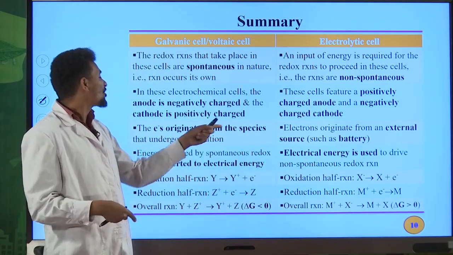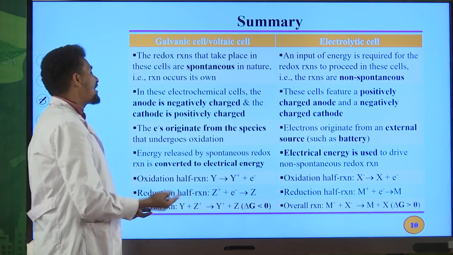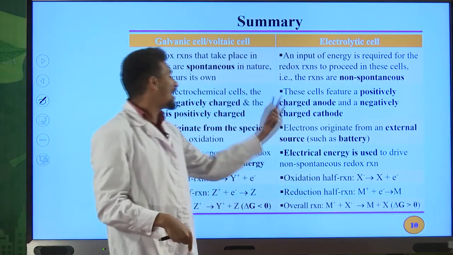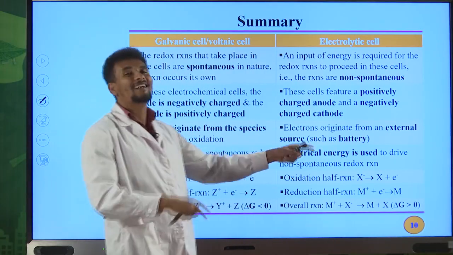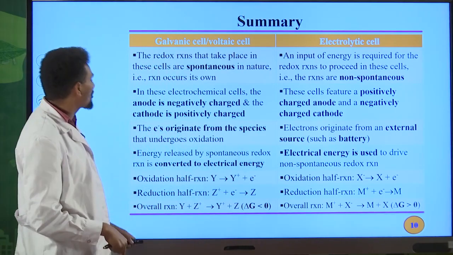Energy released by spontaneous redox reaction is converted to electrical energy. In galvanic cell or in voltaic cell, chemical energy is converted to electrical energy. But in electrolytic cell, electrical energy is used to bring about chemical changes. Therefore, electrical energy is used to drive non-spontaneous redox reaction.